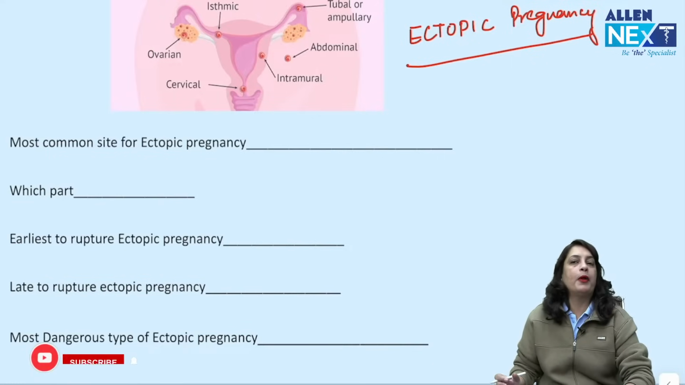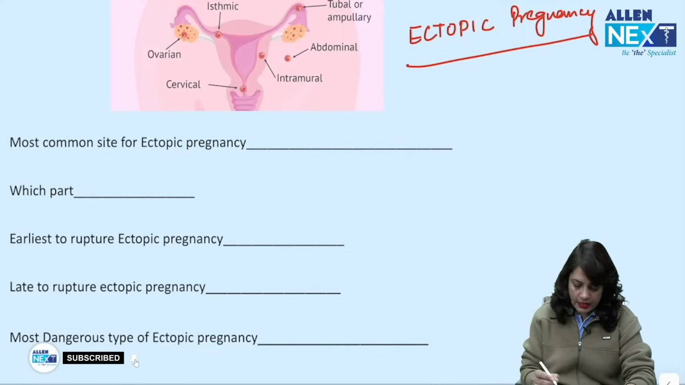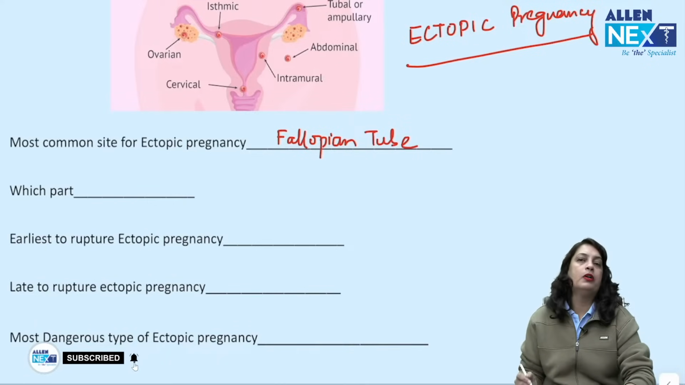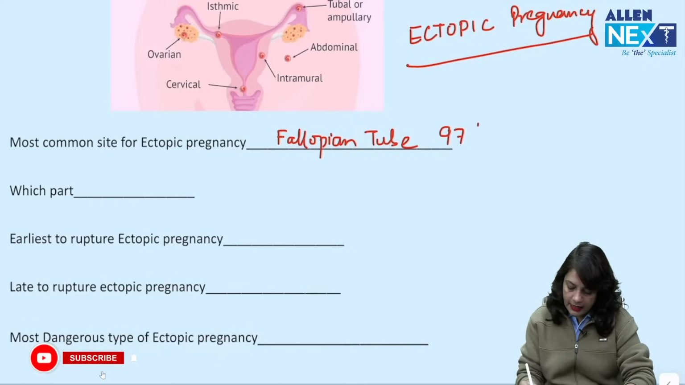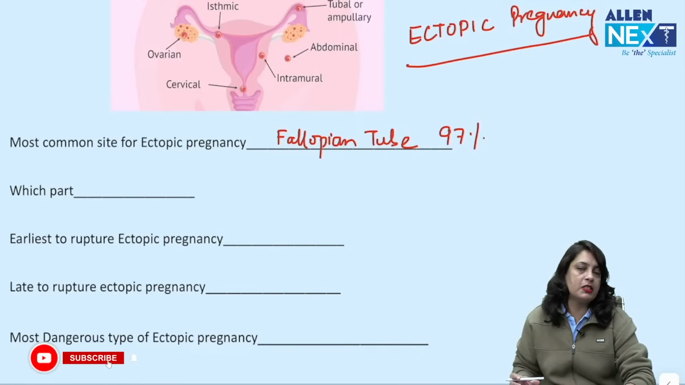So friends, ectopic pregnancy, as all of you know, is implantation of fertilized ovum occurring outside the uterine cavity, and the most common site for ectopic pregnancy is the fallopian tube. Around 97 to 98% of ectopic pregnancy occurs in the fallopian tube. Why? Because the fallopian tube is the most common site for fertilization.